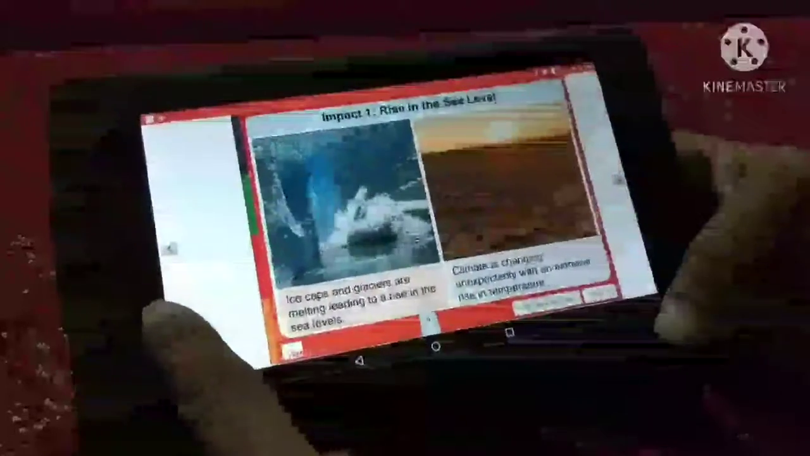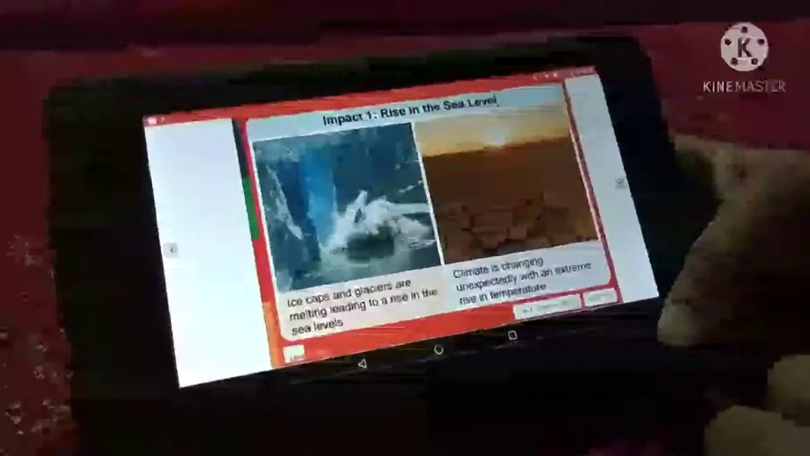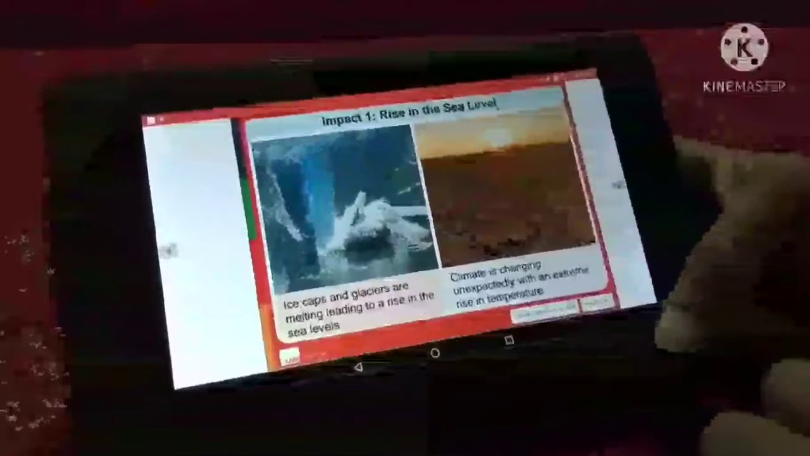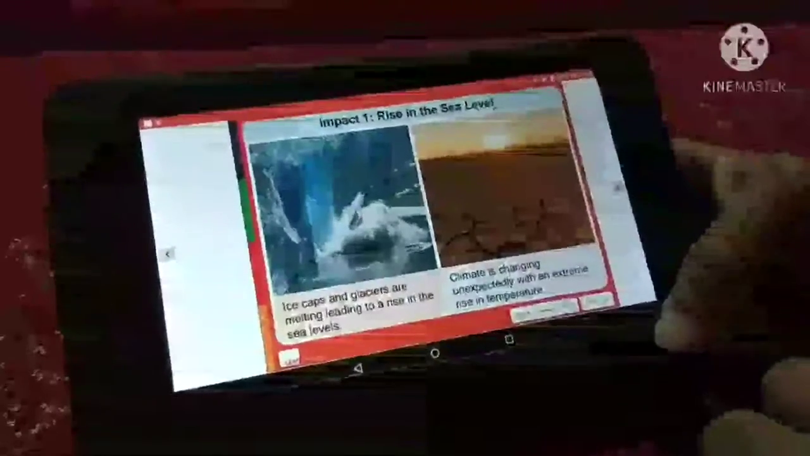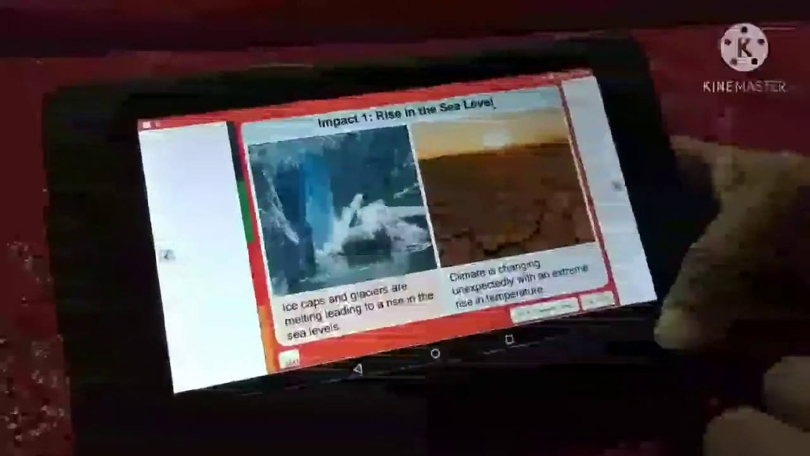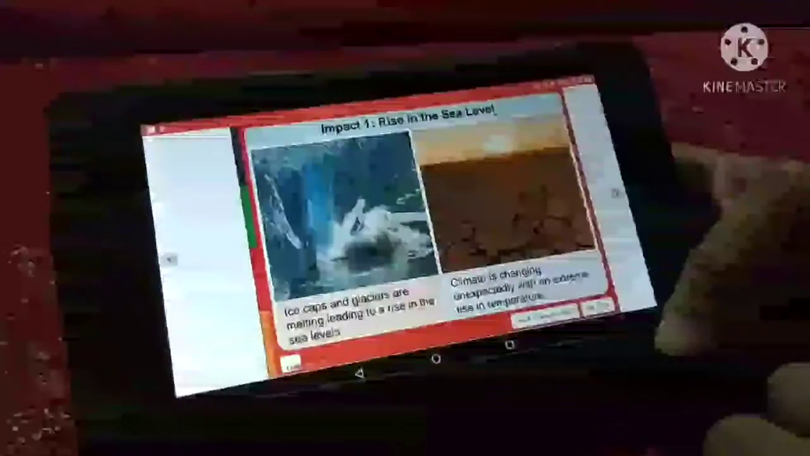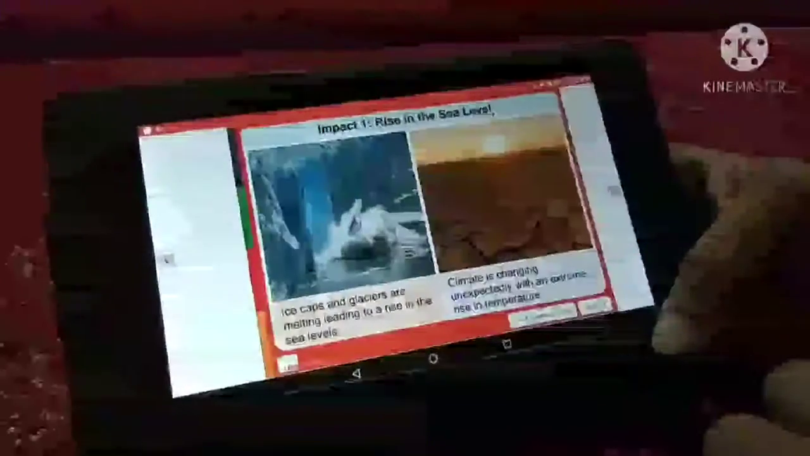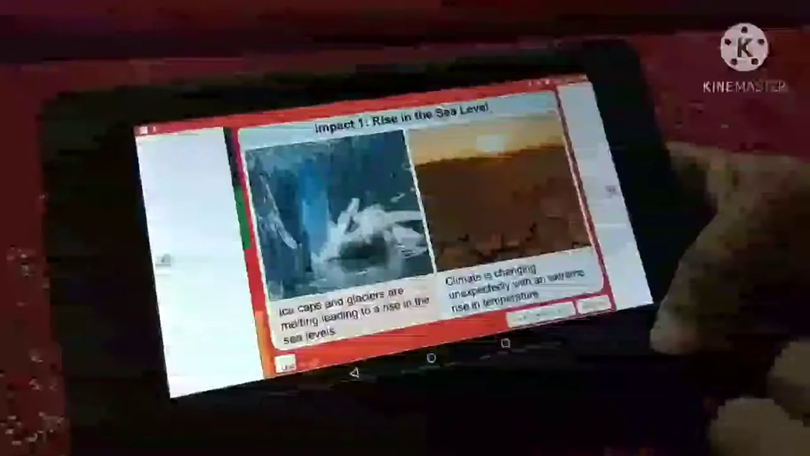Impact 1: rise in sea level. Ice caps and glaciers are melting, leading to a rise in the sea levels. Climate is changing unexpectedly with an extreme rise in temperature.